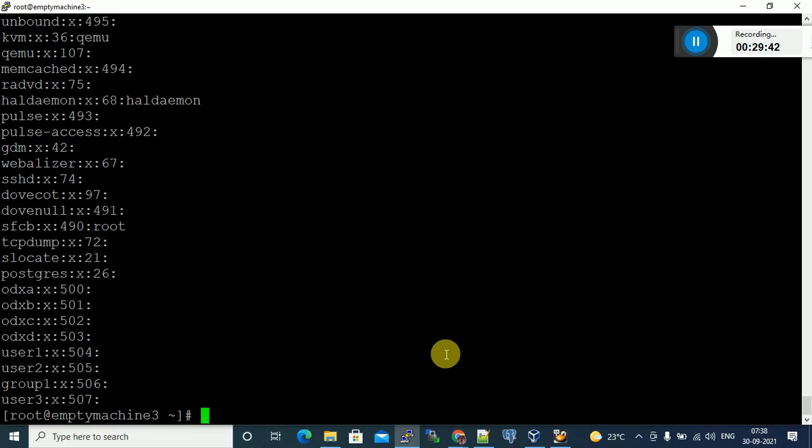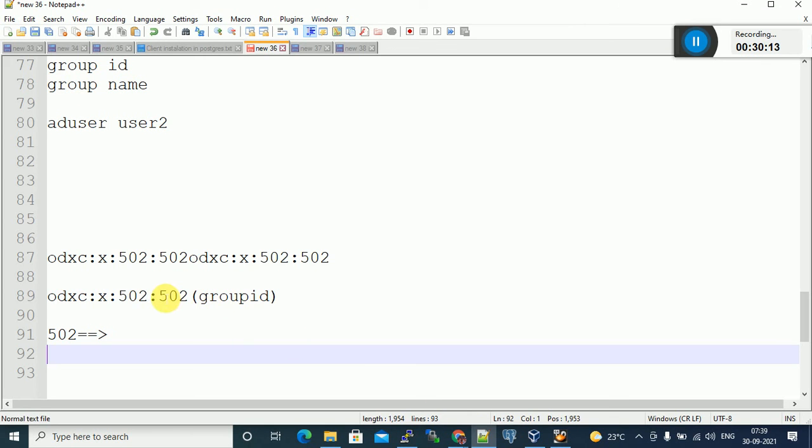I have the group ID, so I can get the group name from the /etc/group file. cat /etc/group. What is the group ID? 502. For this group ID, this is the group name. This is how we come to know the group name for a group ID. Okay, this is the group ID.